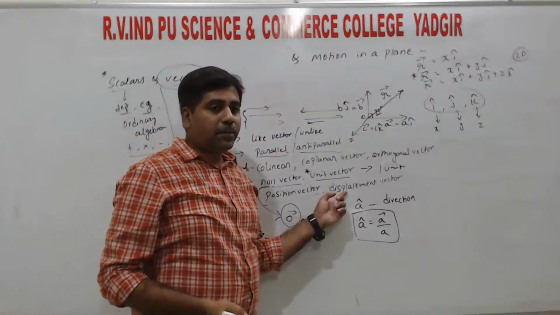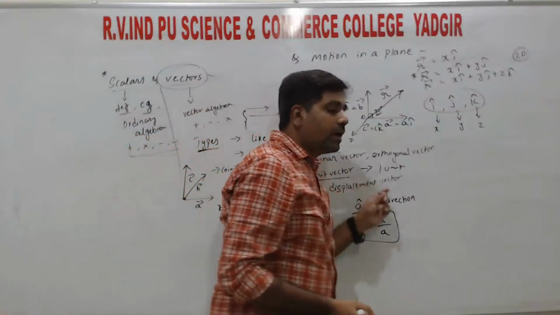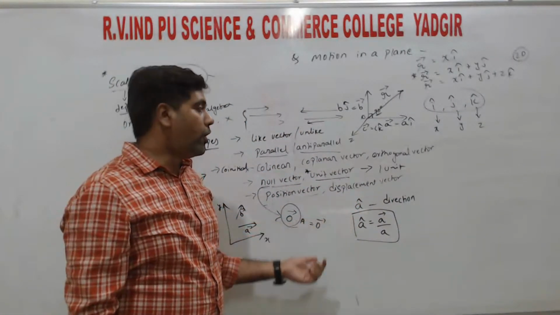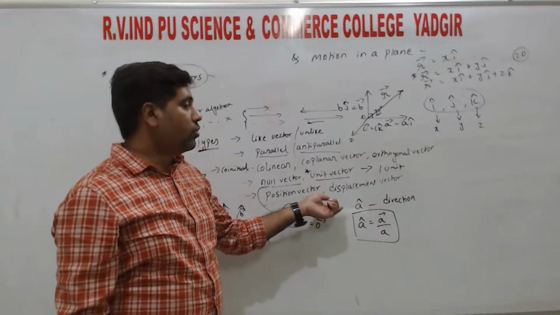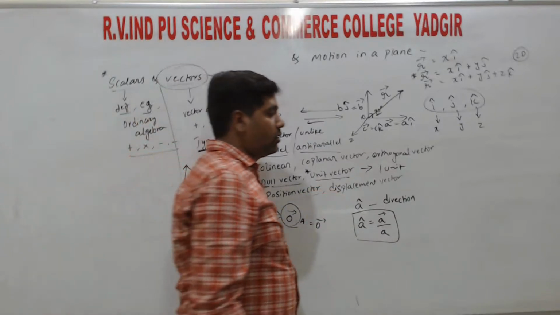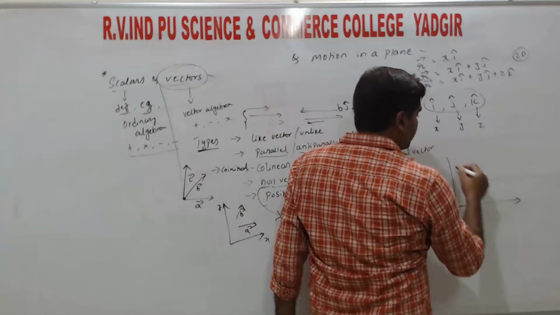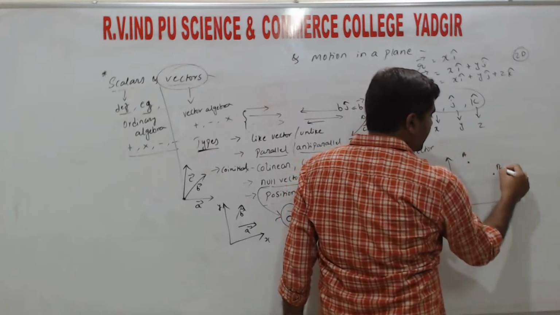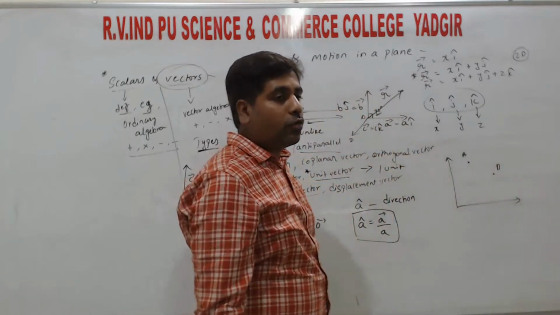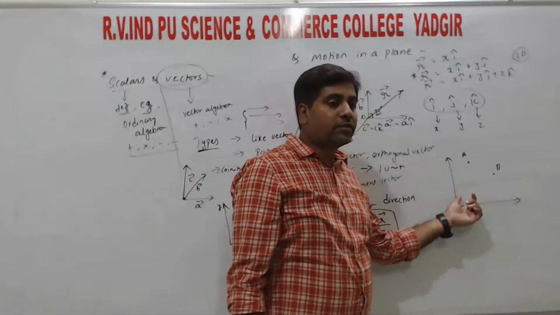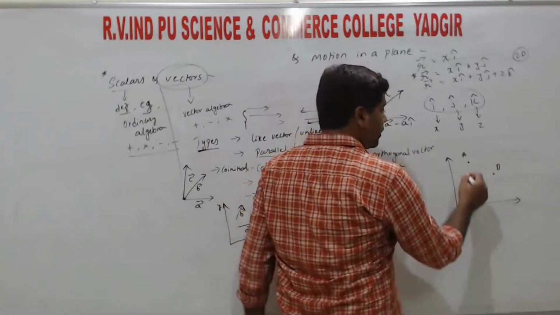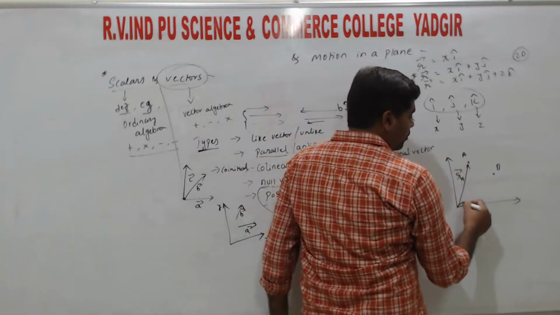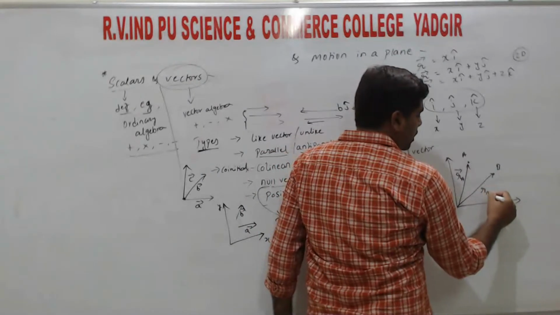So next, displacement vector. Any vector which gives the shortest distance between the two points or two positions, that we call the displacement vector, right? So shortest distance between the two points. Here we have two points A and B. To find the displacement vector, first we need to draw the position vector for A, so that becomes RA, and the position vector of B becomes RB, right?